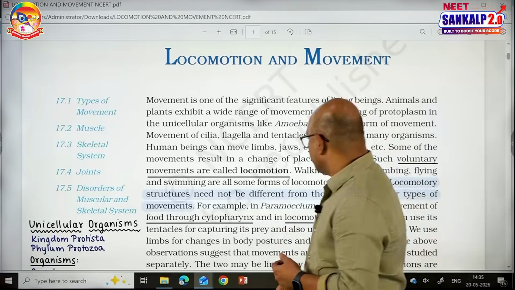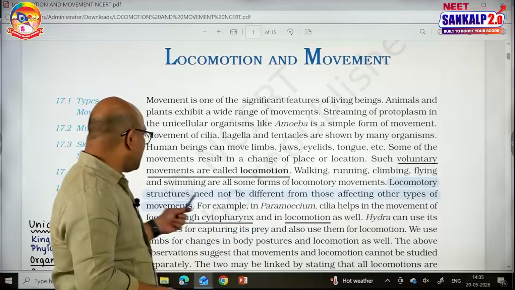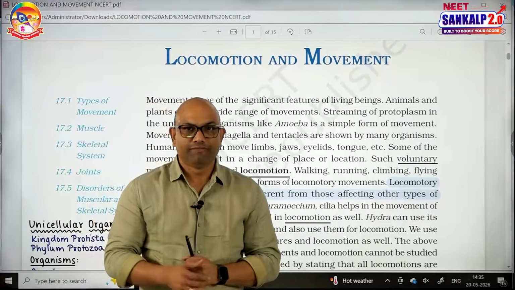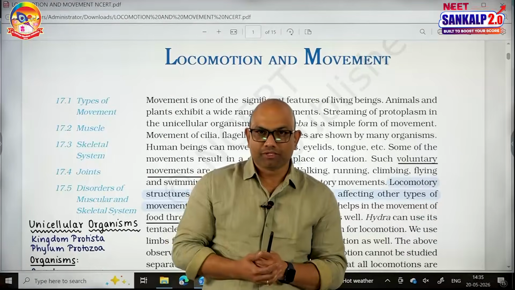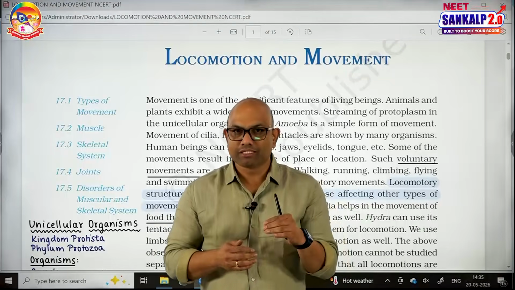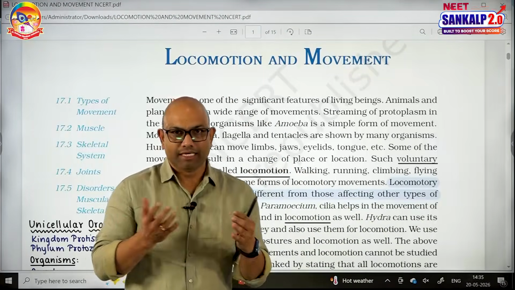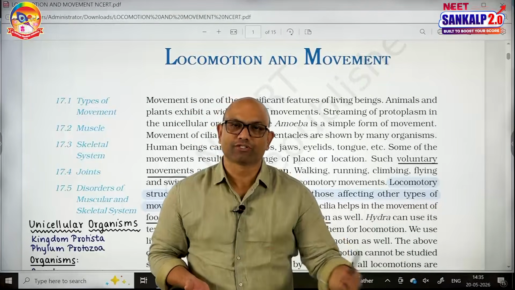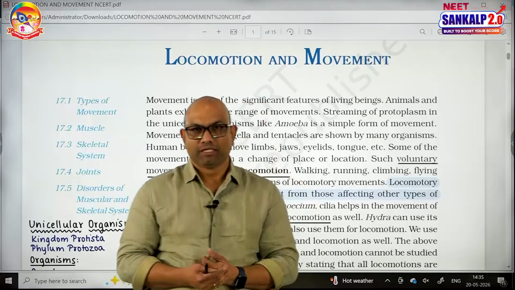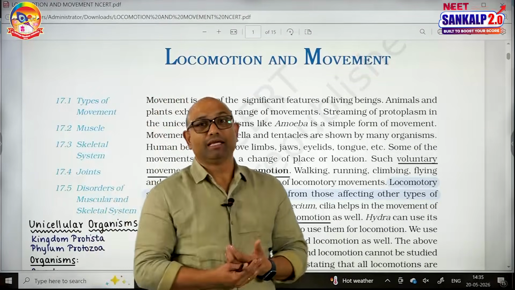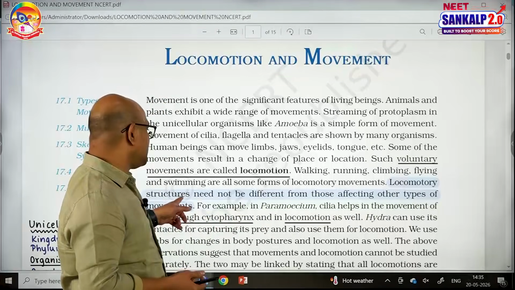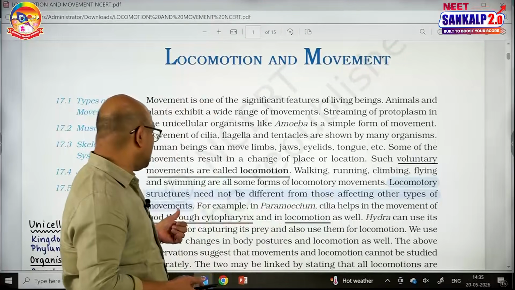And one more important point here is, locomotory structures need not be different from those affecting other types of movements. If you talk about paramecium, the cilia help in the movement of the organism, and the cilia help in the movement of cytopharynx inside the body, which causes the digestion of food. So it is helping in locomotion as well as food collection. Pseudopodium helps in locomotion and food collection. Tentacles present in the hydra help in both locomotion and food collection. That is the reason why we can say locomotory structures need not be different from those affecting other types of movements.